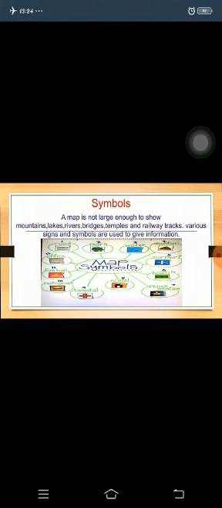For example, in this map which I have shown you in this slide, the hospitals are shown with a plus sign, and the police station with a star sign, and water in blue, mountain in brown in the shape of a mountain, park with trees. So these kinds of signs we can show in a map to represent symbols. So it is easy to understand the location in the map.